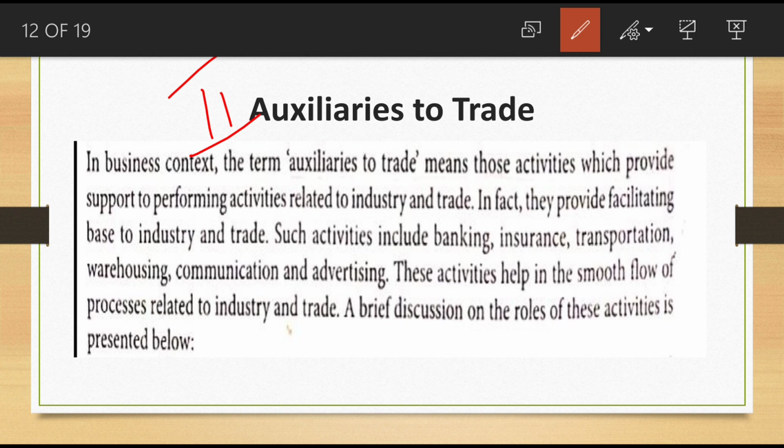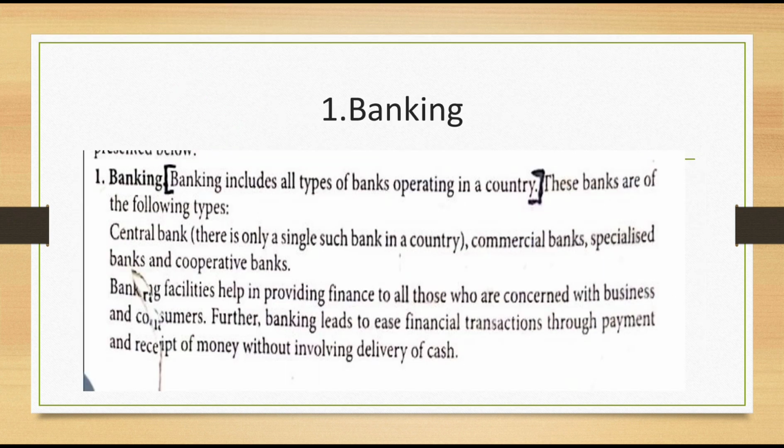So that type of activities we can consider as auxiliaries to trade, which involve banking, insurance, transportation, warehousing, communicating, advertising. Okay, these activities help a smooth flow of processes relating to industry and trade. Definitely industry and trade depend on these auxiliaries to trade. A brief discussion on the role of those activities is presented below. Okay, one by one we can discuss.